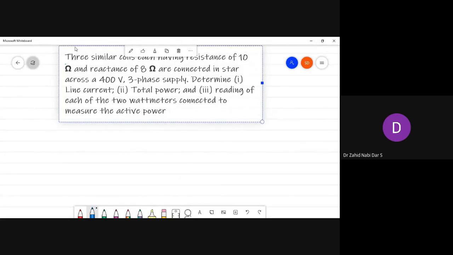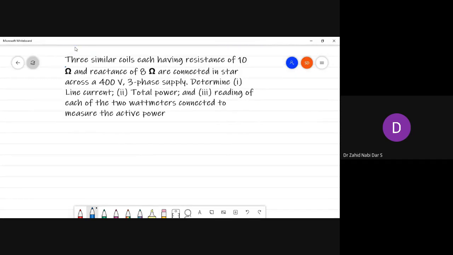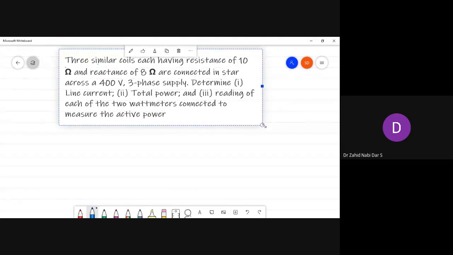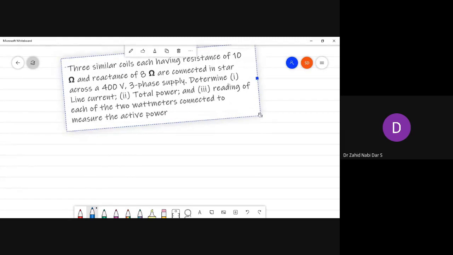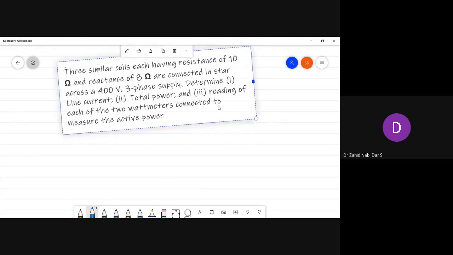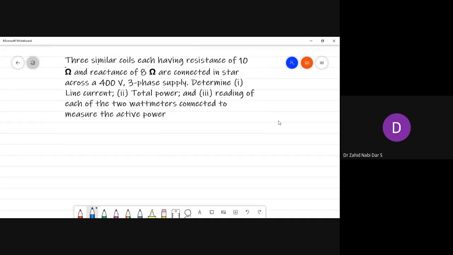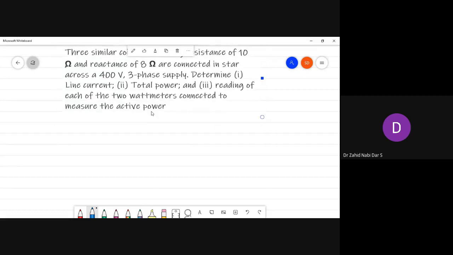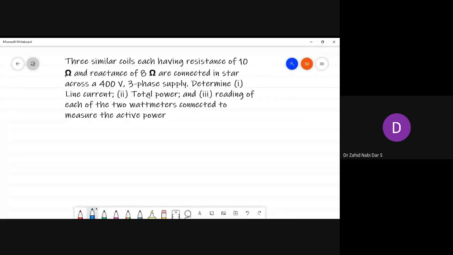If you notice this problem, it says that we have three similar coils, each having a resistance of 10 ohms and a reactance of 8 ohms, connected in star across a 400 volt three-phase supply.